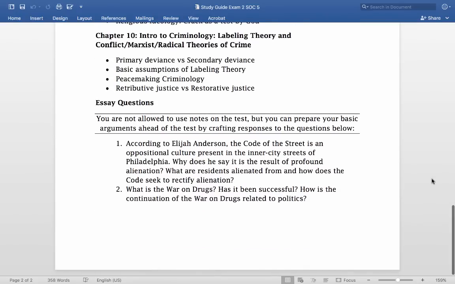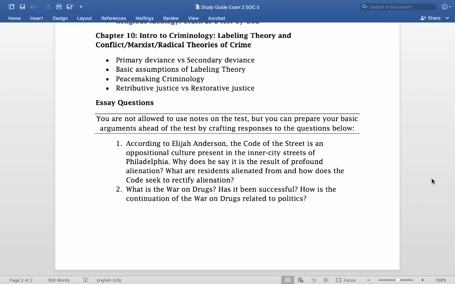All right. Let's see, chapter 10. Basically there, I'm just looking for the difference between primary deviance and secondary deviance. I'll give you a hint. It's the definition from your book, right? So primary deviance is the minor, infrequent offending that people do before they've been caught, while secondary deviance is the much more serious or frequent offending that people commit after they've been caught and labeled as offenders.